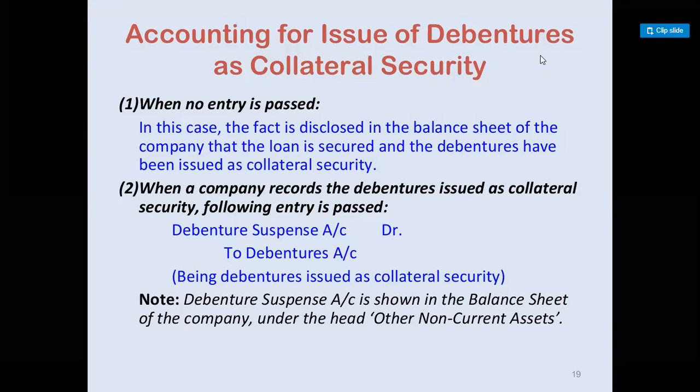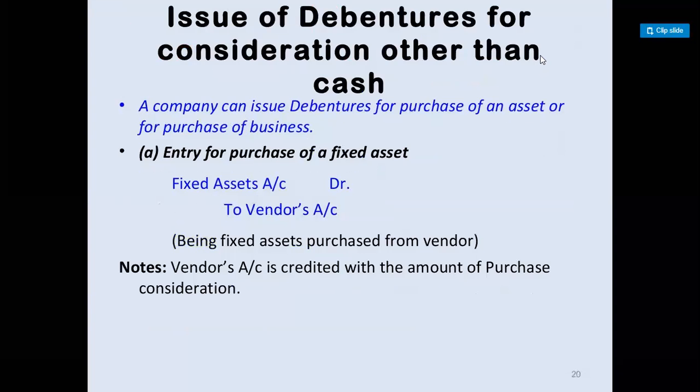When the company records the debenture issue as collateral security, only one entry is passed where a debenture suspense account is opened. So the journal entry is debenture suspense account debited to debentures account. The entire debenture stock is considered in suspense account because no interest is provided on it.